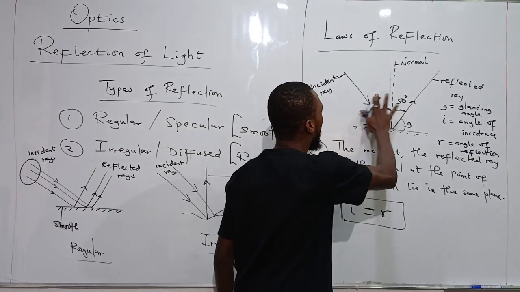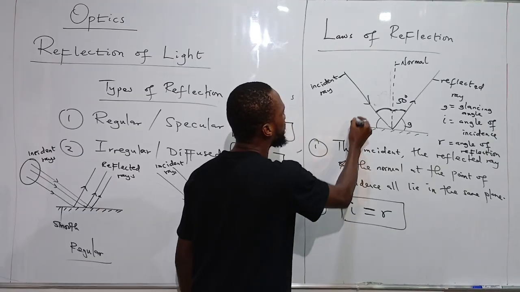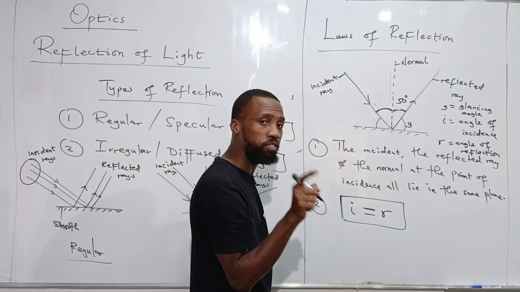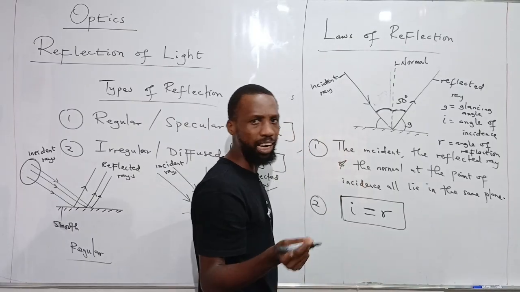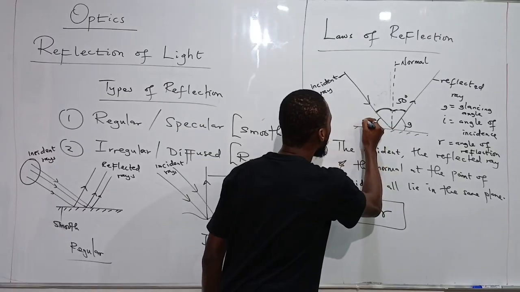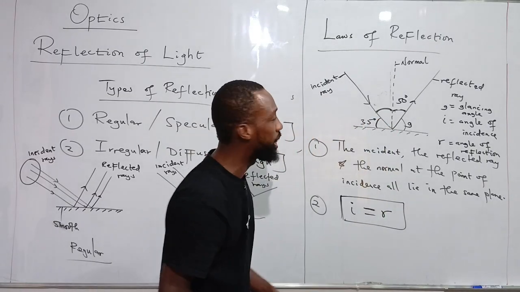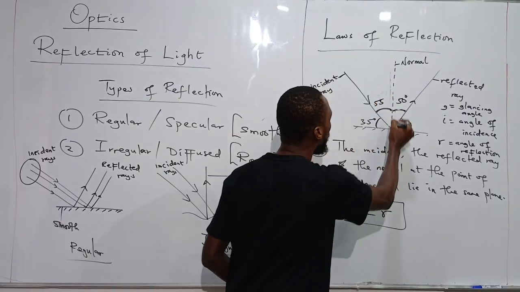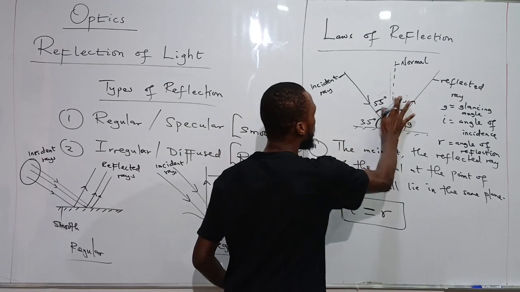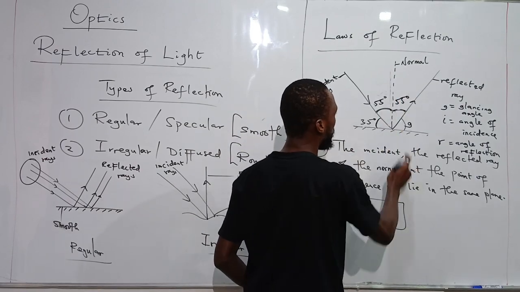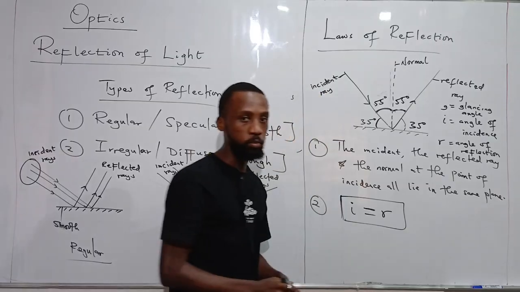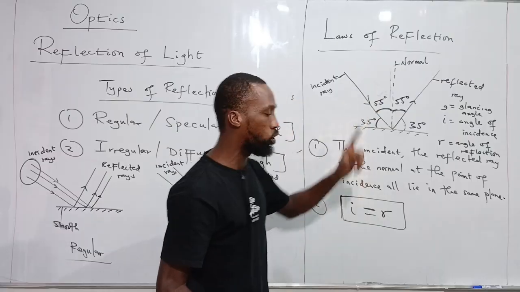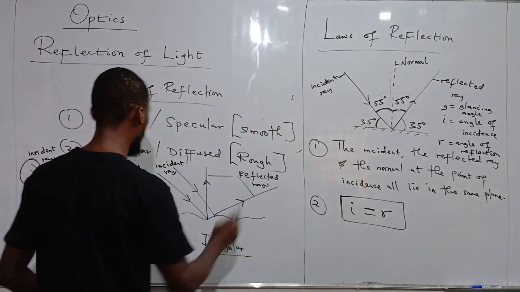And if you are told that the incident ray makes an angle of 35 degrees with the surface, what is the angle of reflection? So if this angle here is 35, the angle with the surface is the glancing angle. Then the remaining angle here should give me 55, because the whole of this is 90. So this is 55 degrees. Then automatically the angle of reflection will also be 55 degrees, and the angle here will also be what? 35 degrees. So the second law is telling us that the angle of incidence must always equal the angle of reflection, and it's important you take note of that.